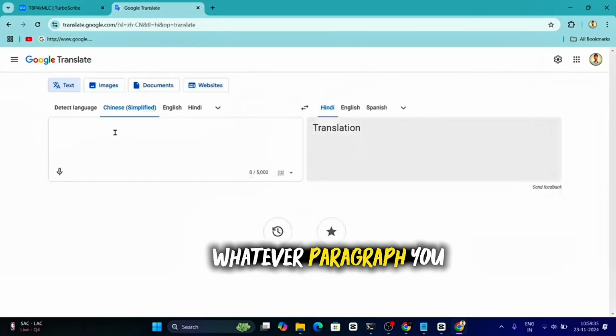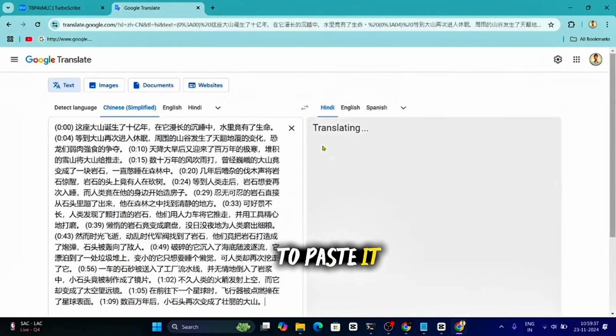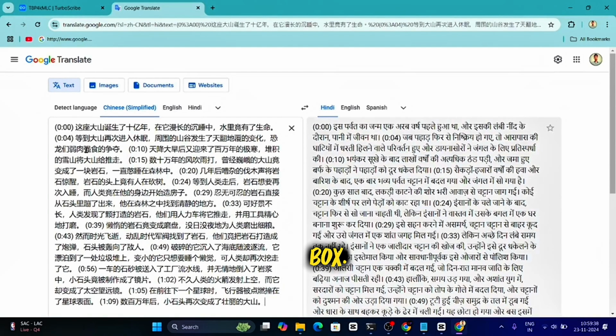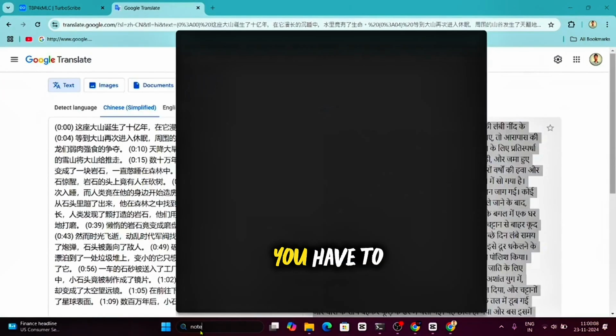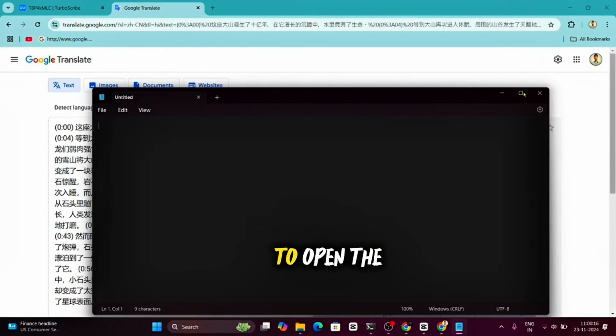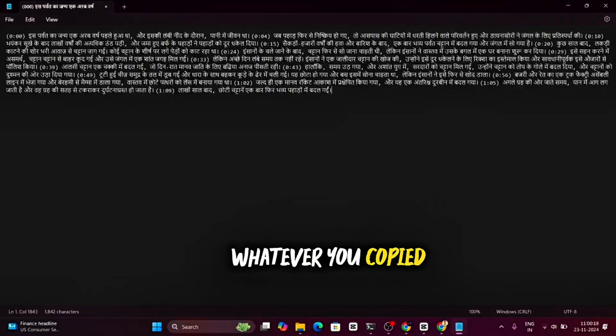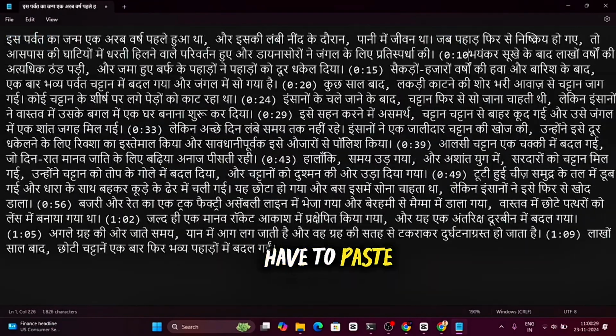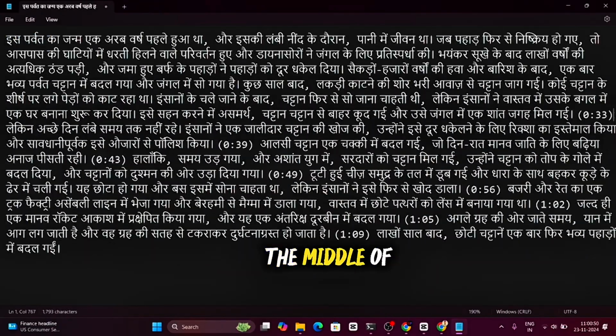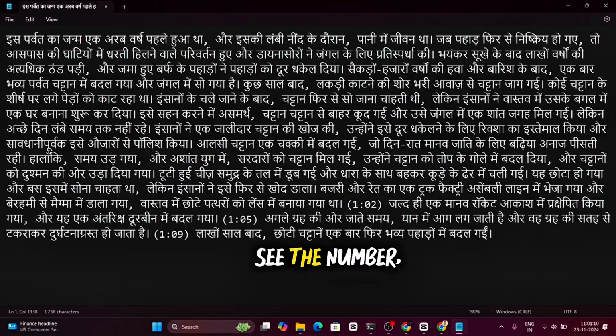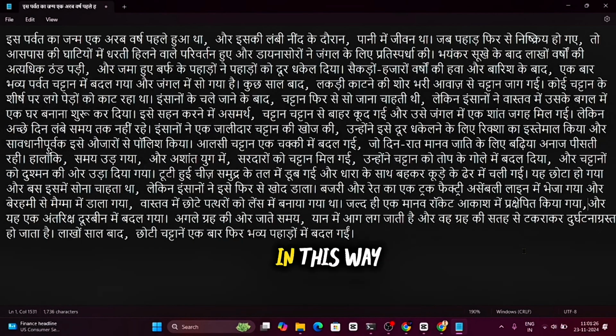So here I select Chinese, and whatever paragraph you copied, you paste it into the second box in the language you want to translate to. Here you have to open Notepad, and whatever paragraph you copied, you have to paste it over here. And friends, in the middle of the paragraph you will see numbers, and you have to remove those numbers. In this way you have to remove all the timings here.